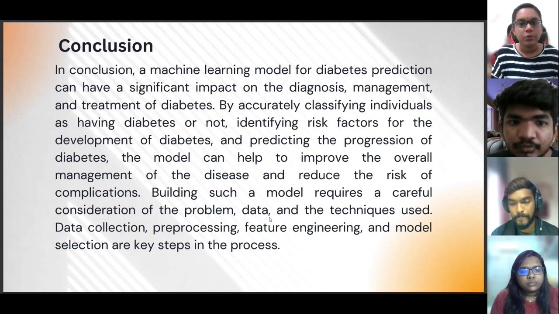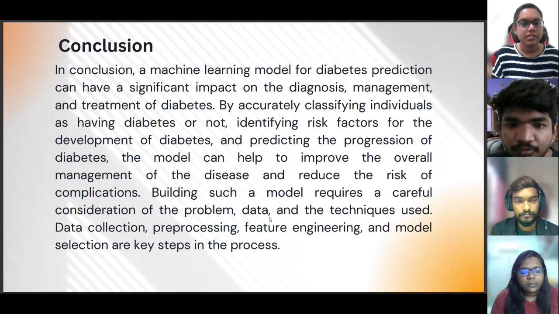The model can help to improve the overall management of the disease and reduce the risk of complications. Building such a model requires careful consideration of the problem, data, and the techniques used. Data collection, pre-processing, feature engineering, and model selection are the key steps in the process.